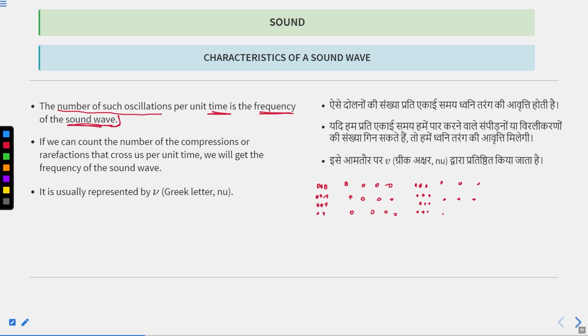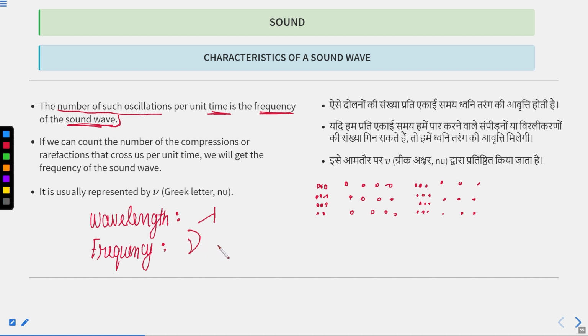Wavelength is represented by a Greek letter called lambda. Similarly, frequency is also represented by a Greek symbol called nu, a curved v.